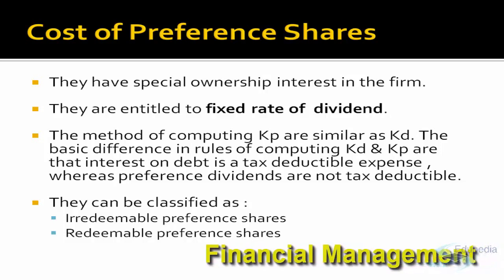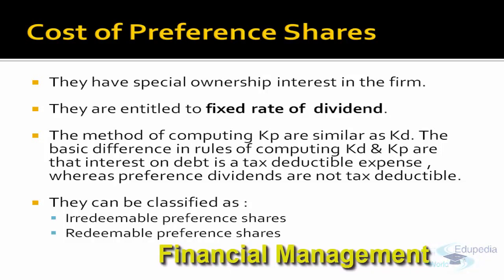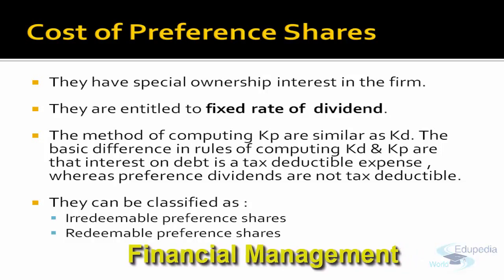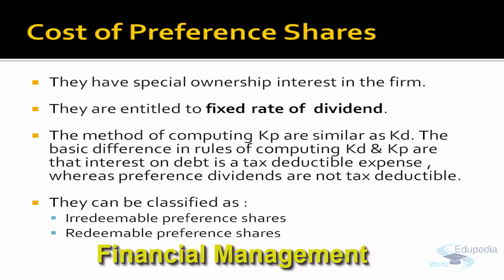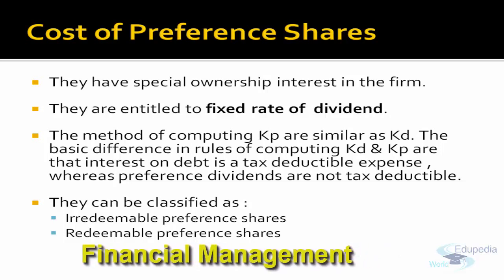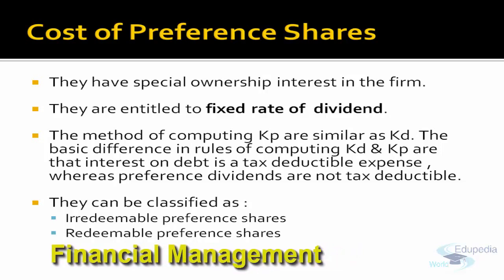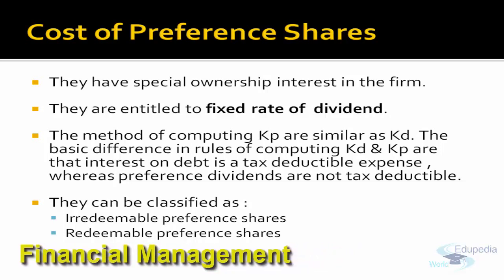Like debentures, preference shares are also classified as irredeemable preference shares and redeemable preference shares. Irredeemable preference shares do not have any time span within which they have to be redeemed. You do not have to repay the principal amount to the preference shareholder. In redeemable, there is some time span within which you have to redeem the principal amount.